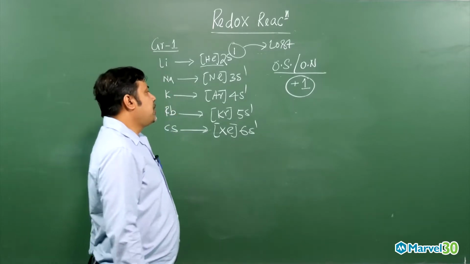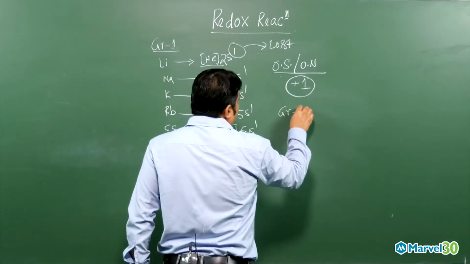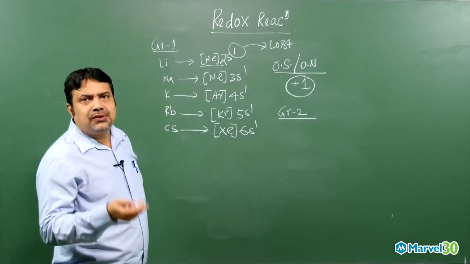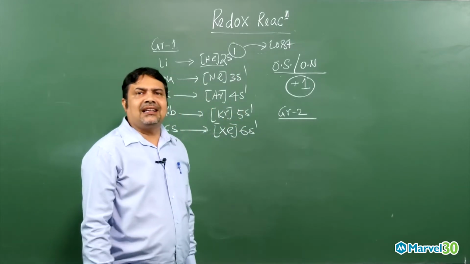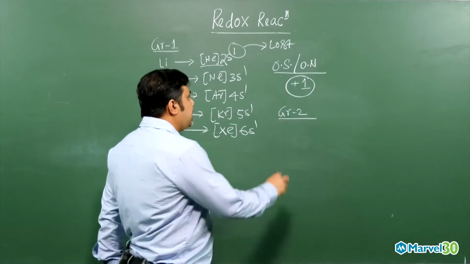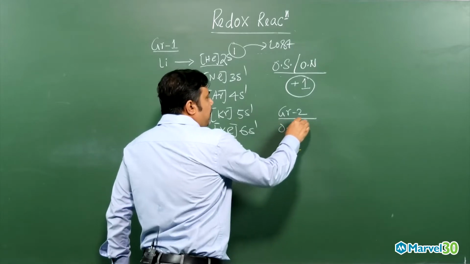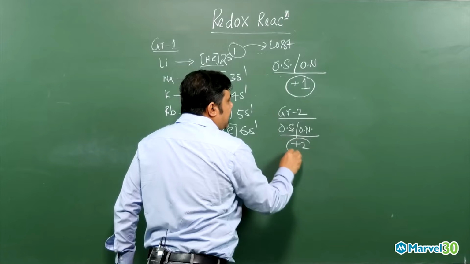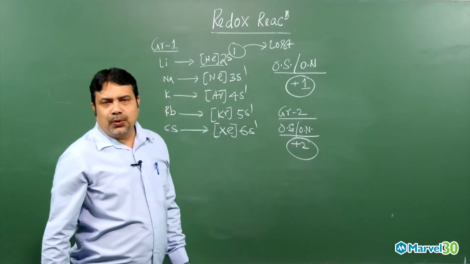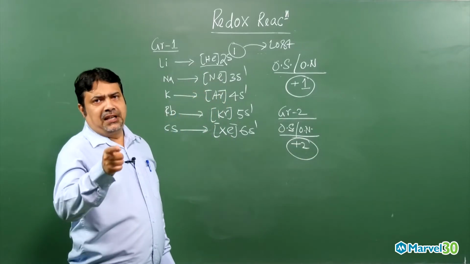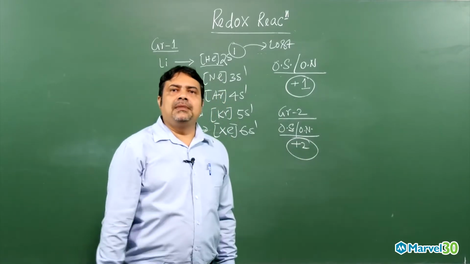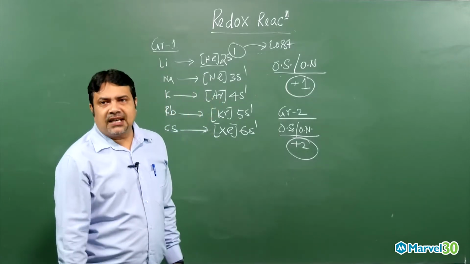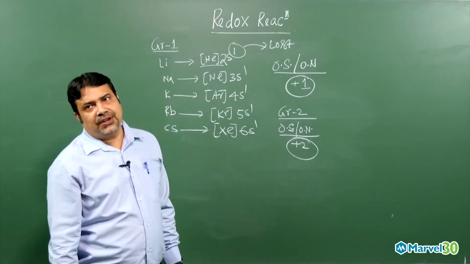Now for the group 2 elements, if you look, they need to lose 2 electrons to attain the inert gas configuration. So the common oxidation state, or oxidation number, for the group 2 elements will be +2. Group 2 elements means beryllium, magnesium, calcium, strontium, barium, radium. They need to lose 2 electrons to attain the inert gas configuration.